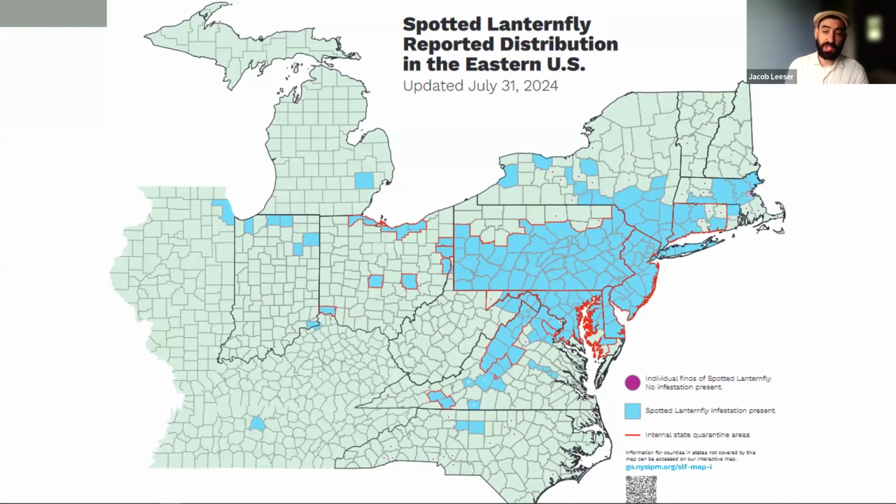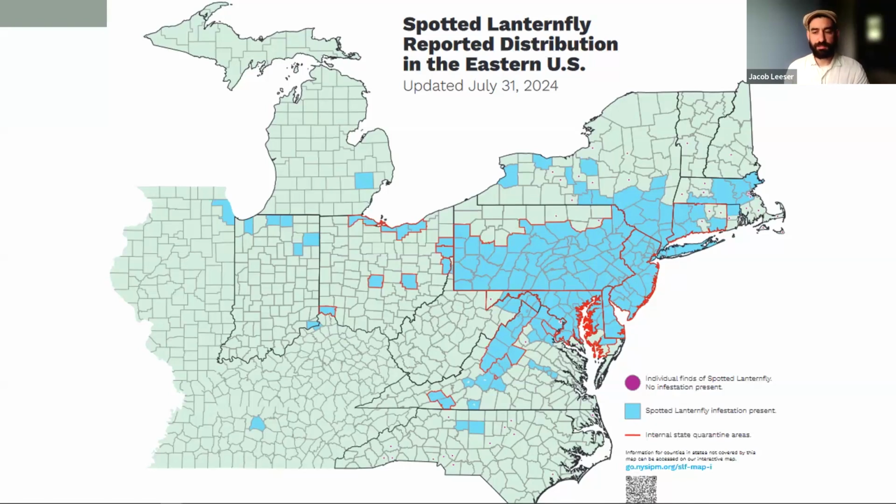So the first introduction was in southeast Pennsylvania, and that checks out on this map. You can make out the roadways going west across Pennsylvania, south into Virginia, and north into New York City, and then up to Buffalo. There are places where individual spotted lanternflies have been seen, including in northern New England, but no infestation has been